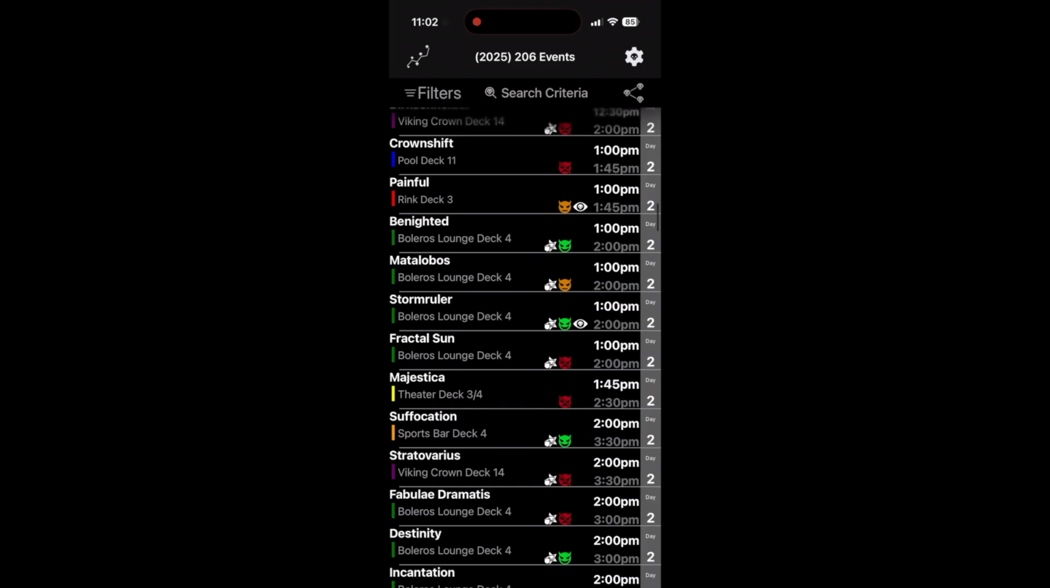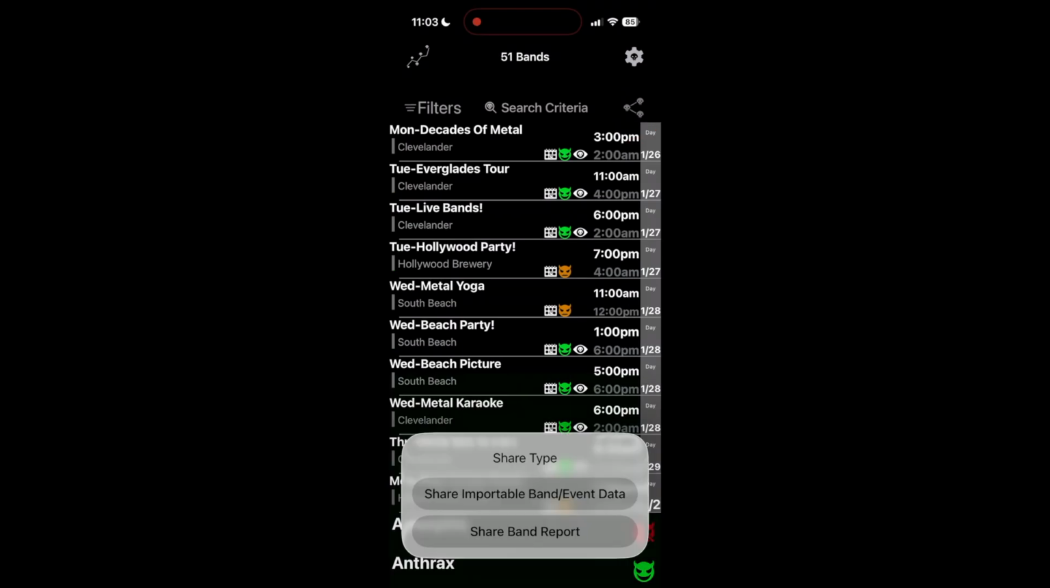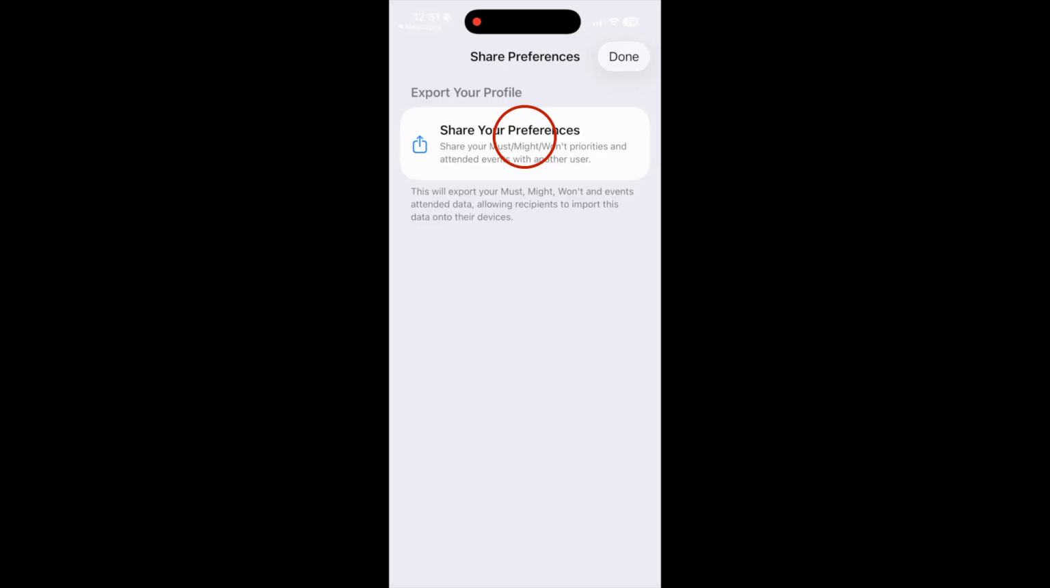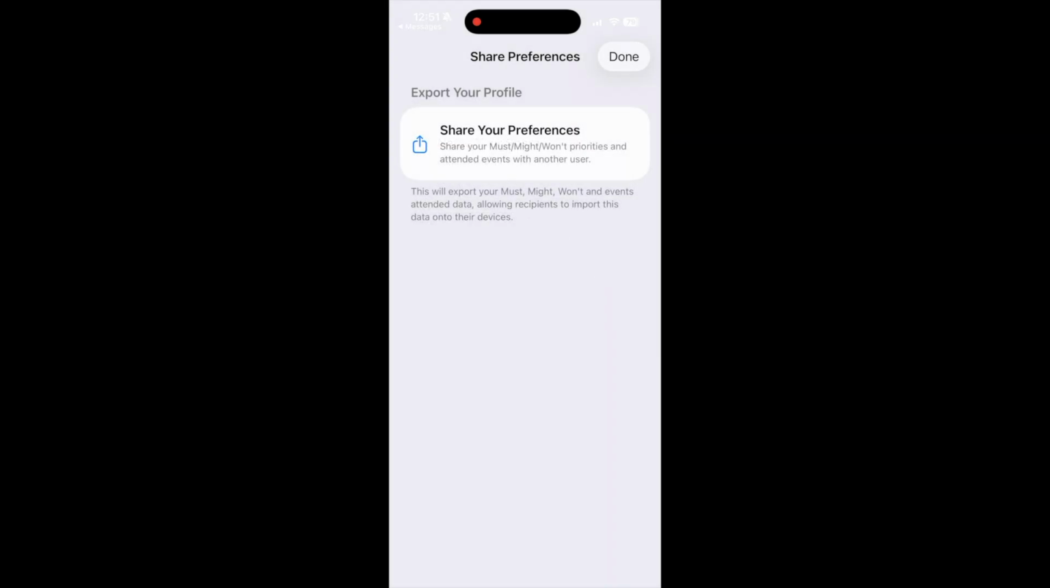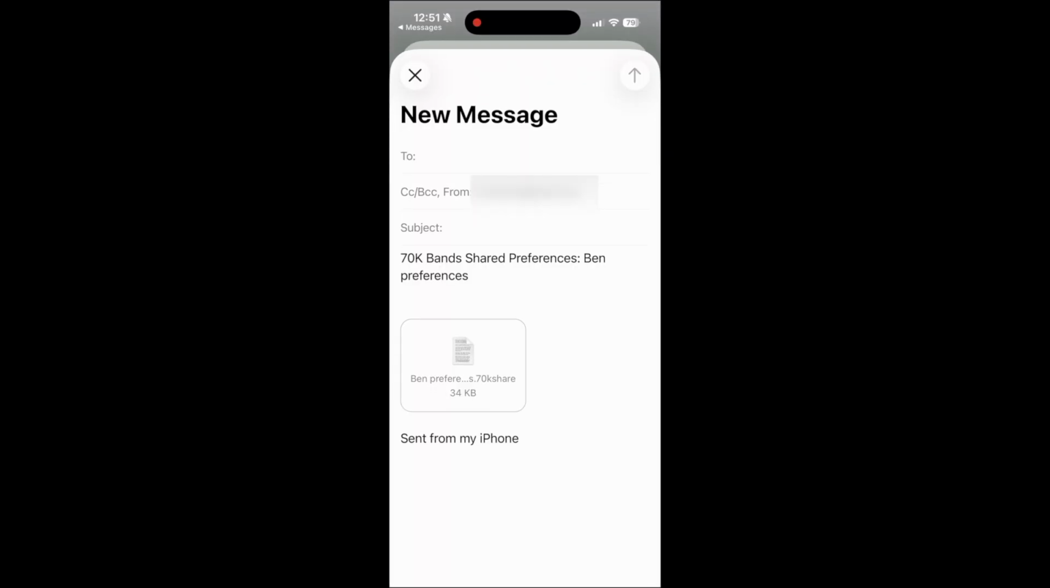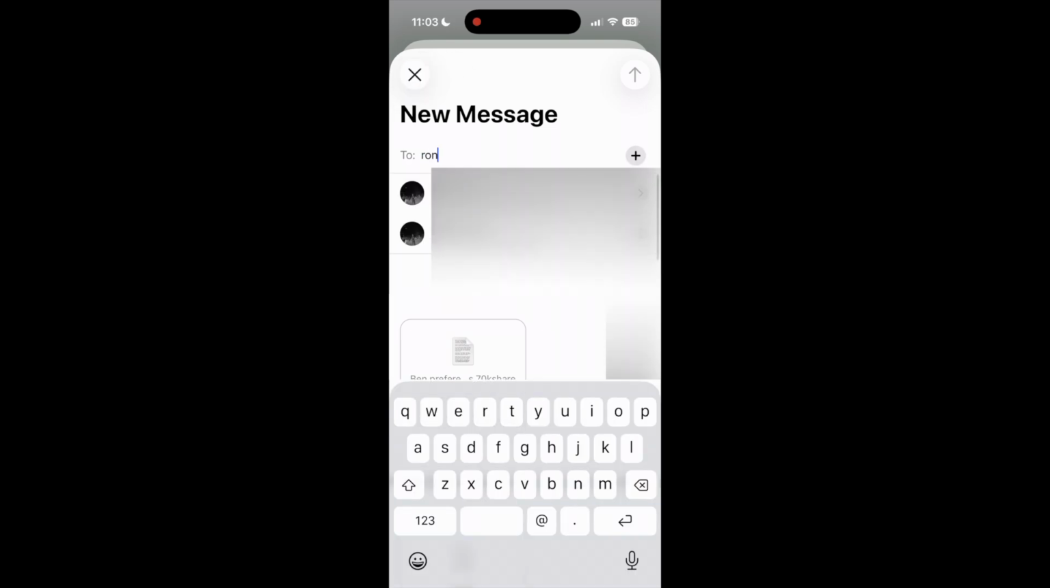Here's how it works. Click on the share icon in the left corner. Select Share Importable Band Event Data. It will default to the name of your device, but you can put any text here. Your friends will see what you type here, and this will be the default on how it will be viewed on their device. You can transfer the data via any method supported by your phone OS. In this example, I am using email, but iMessage, RCS, AirDrop, QuickShare, or any other method you have for getting a file from one device to another should work.